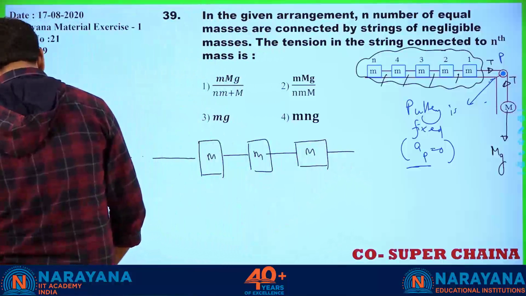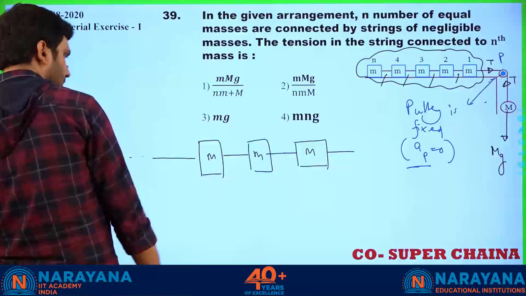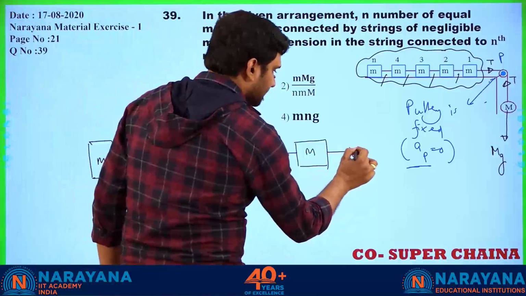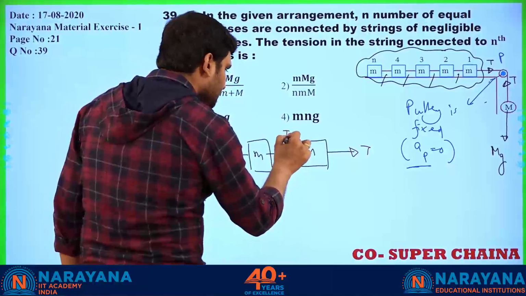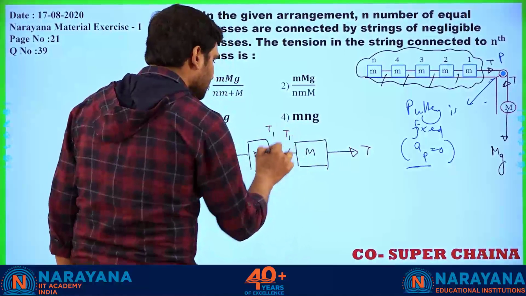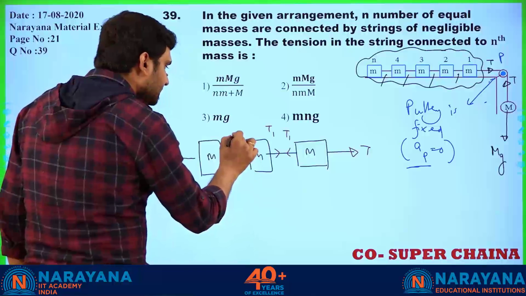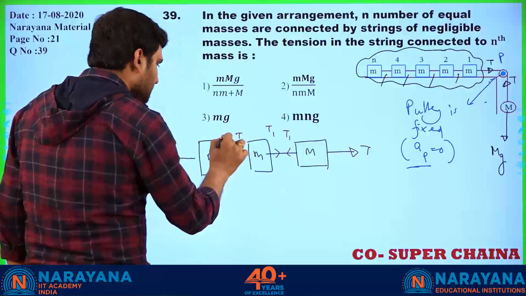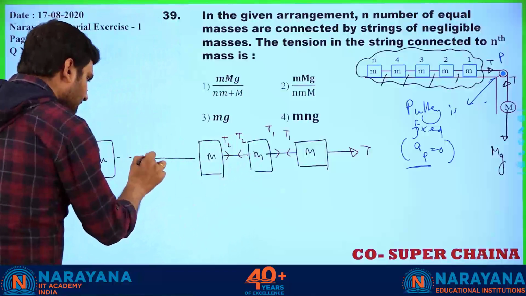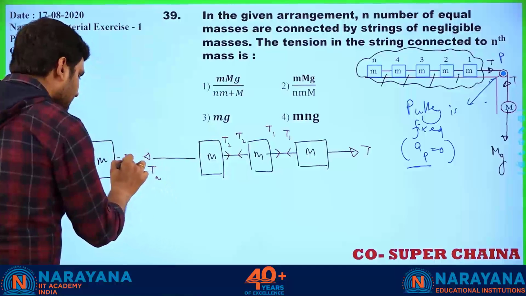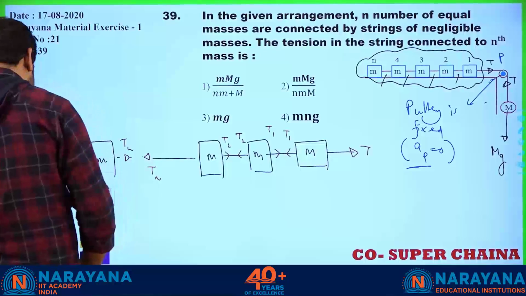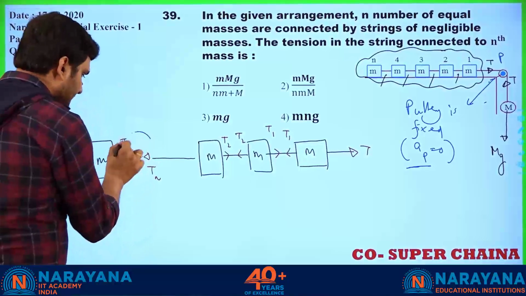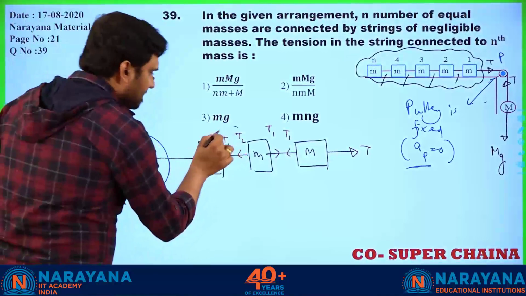So let us see. For this, there is a tension T acting. Here, for this T1, for this T1, for this T2, for this T2. For the last one, Tn, Tn. Are all of them making pairs? Just check once. Is it making a pair? Yes. Is it making a pair?